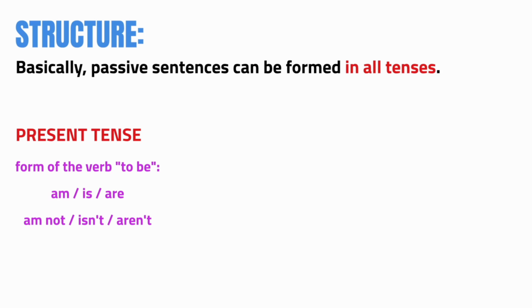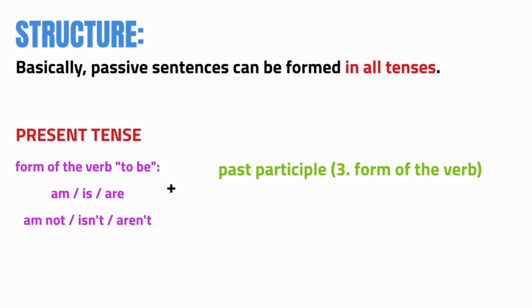In every passive voice sentence, you need a form of the verb to be. In the present is am, is, or are, and negative am not, isn't, or aren't, plus the past participle form. It's the third form of the verb. And here we have two options. We have a regular formation. It's the infinitive plus ed. Visit, visited. And we have an irregular form.